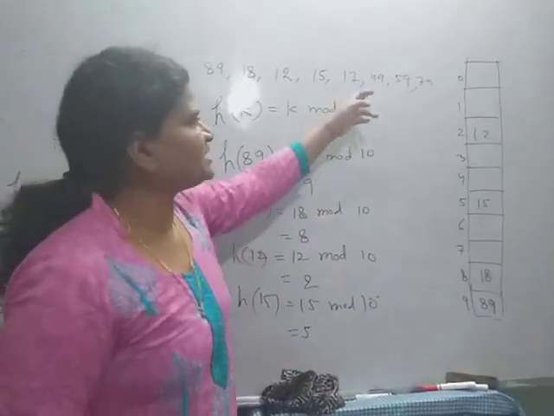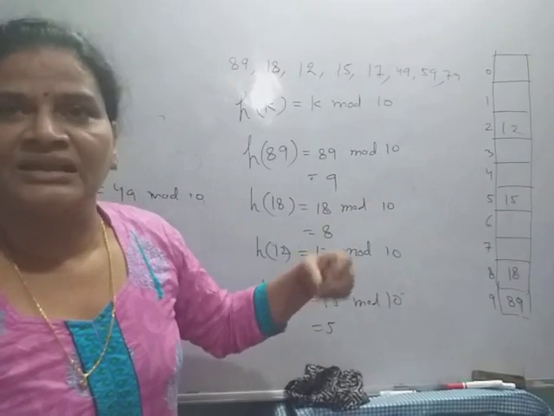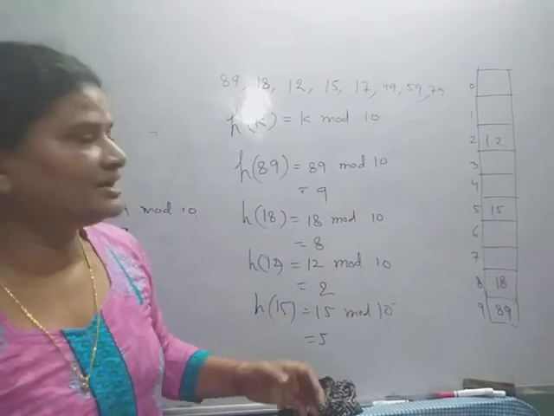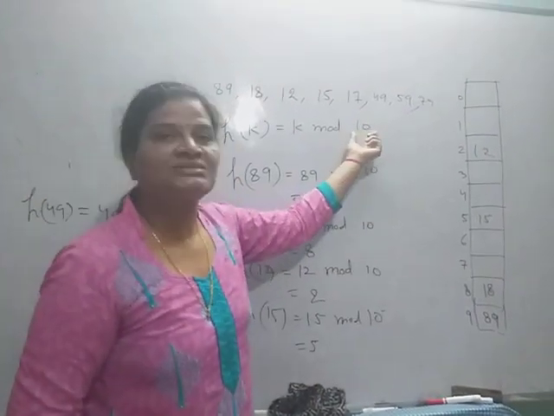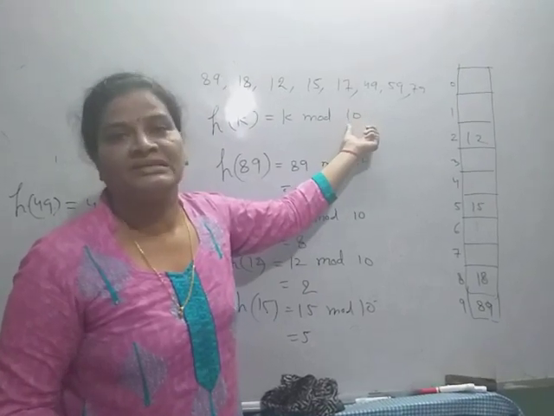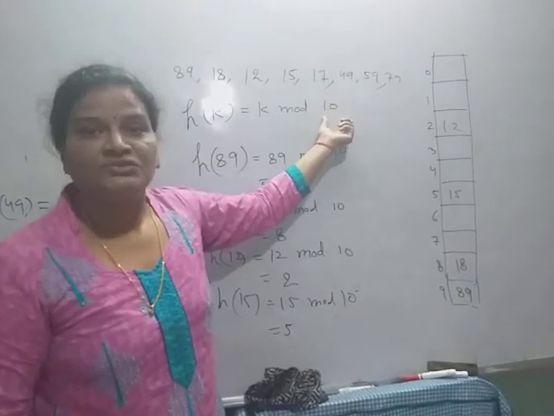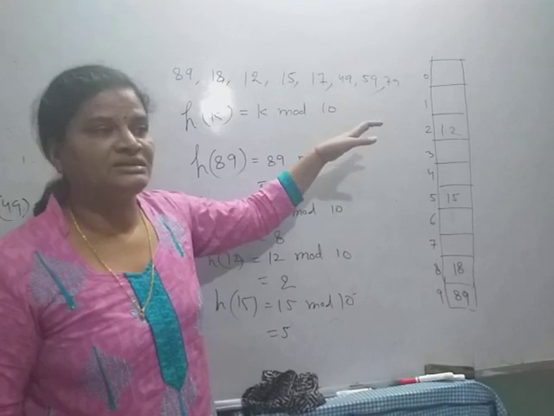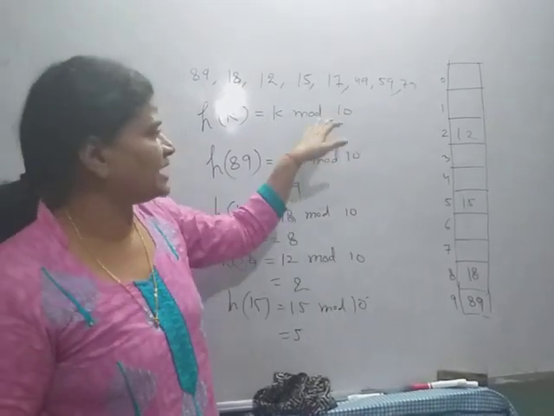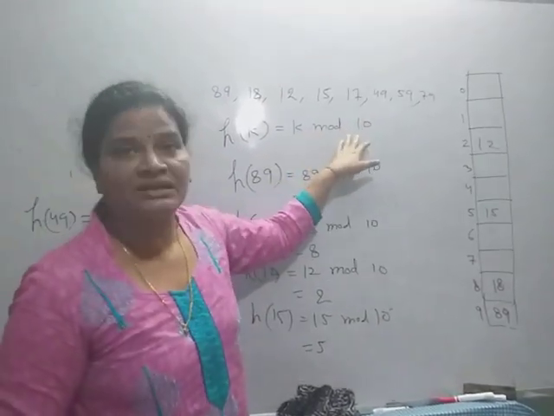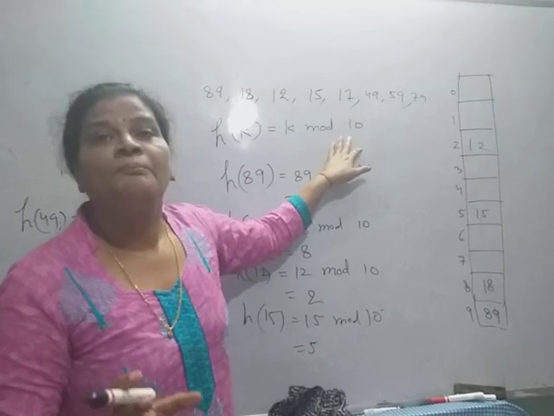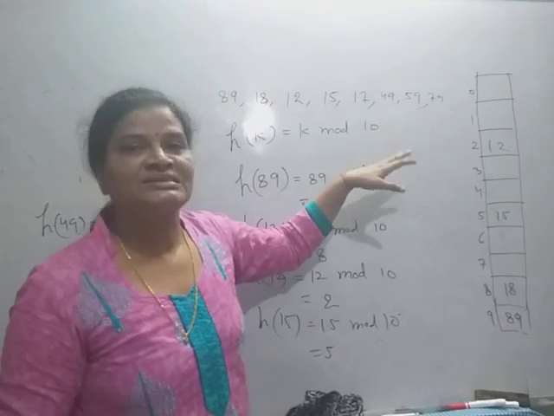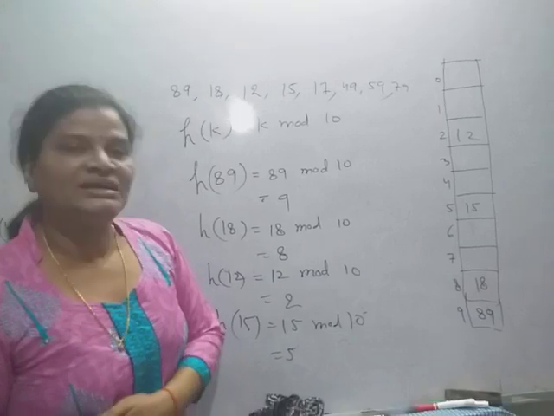In the same way, 59 will also return 9. The reason is that I have selected the size of the table as a composite number. A composite number is not a good choice of table size for the division method. If we use a prime number, then different values will be generated.